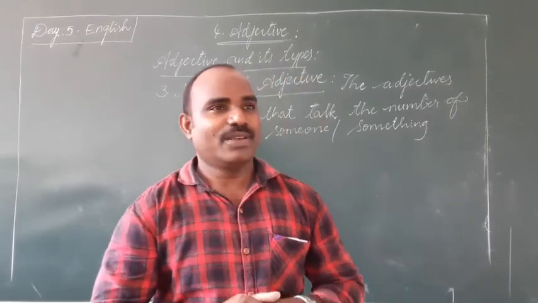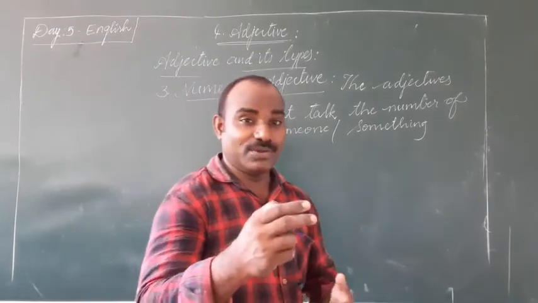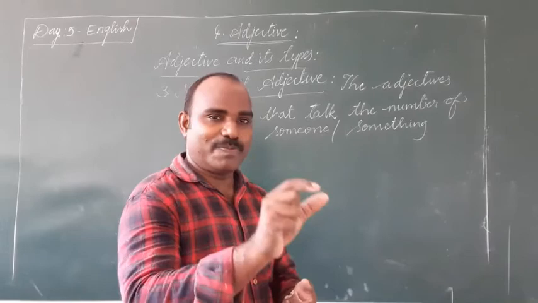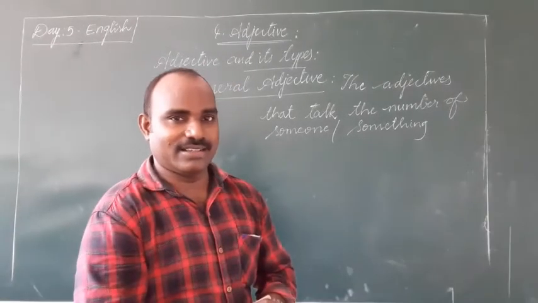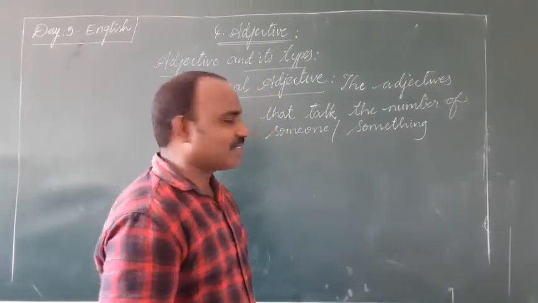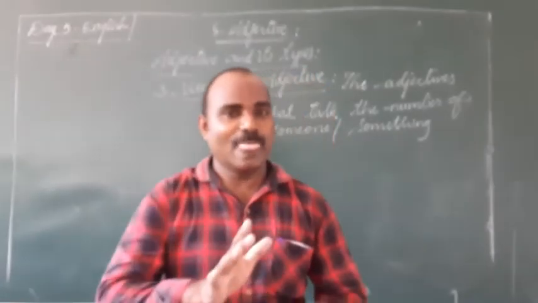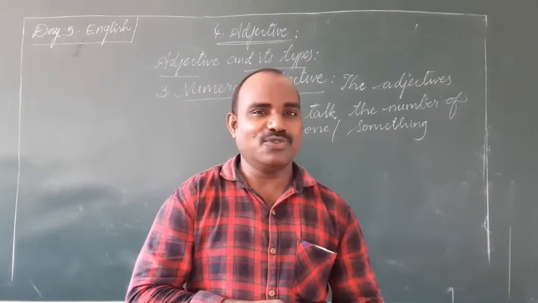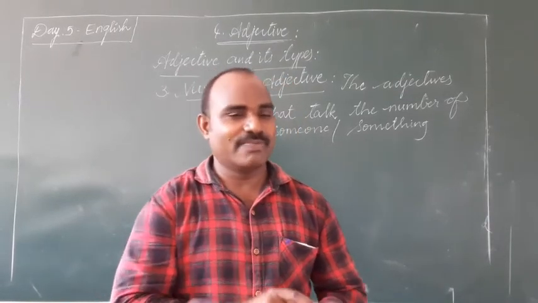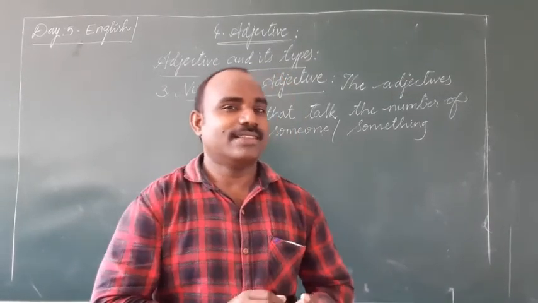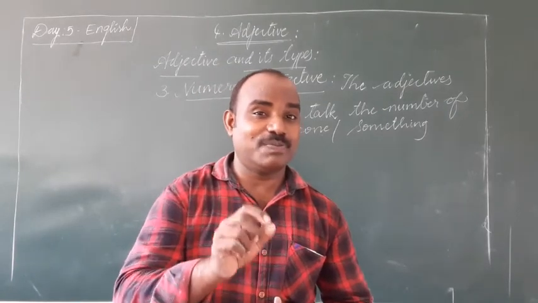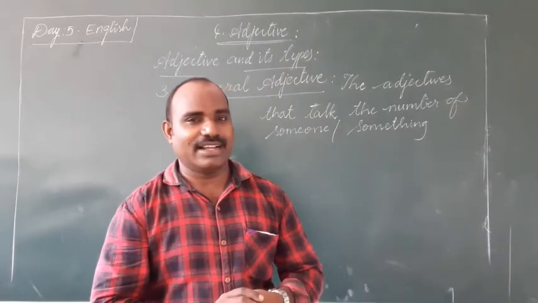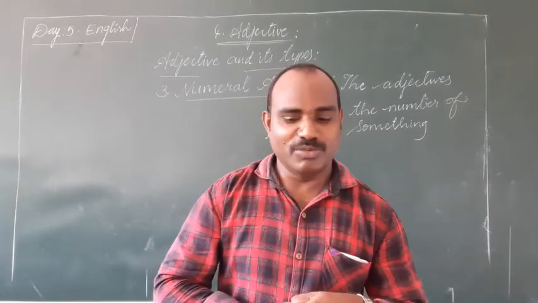Definite means when the adjective or the word specifies a particular number exactly. So it can be considered a definite numeral adjective. In another sense, second one, indefinite numeral adjective. That means an adjective or a word that does not specify a particular number of something or someone can be considered an indefinite numeral adjective.